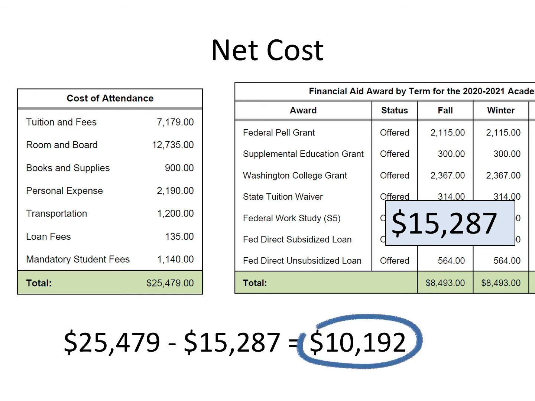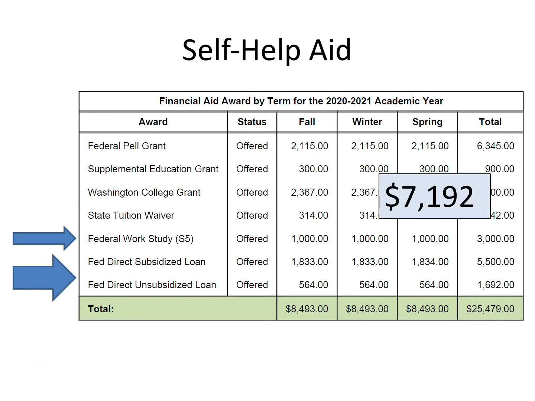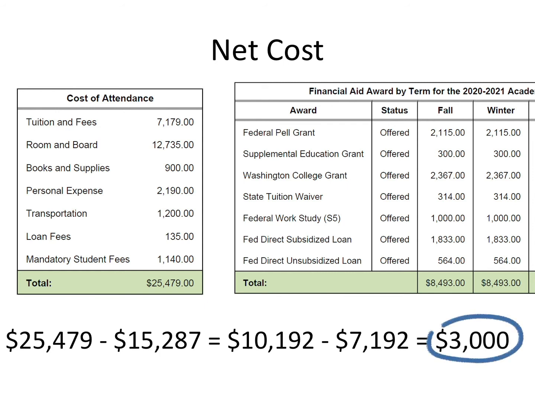You will notice that we did not include work study or loans in that number. Those are considered self-help because you have to pay back your loans after you graduate, and you have to earn your work study. But now that we have your net costs, we still need to figure out exactly what you'll be paying. If you choose to accept your loans, subtract your loans from your net costs. This number is what you'll be paying to attend Evergreen for now.